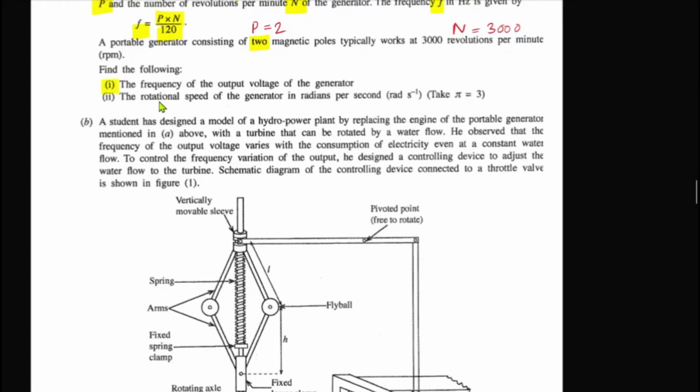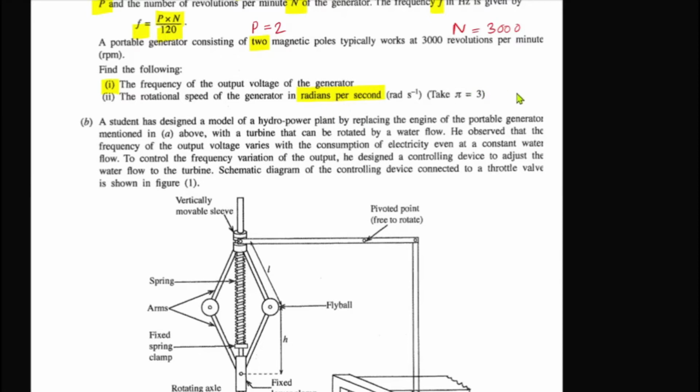Then thereafter, let's move on to the second problem: the rotational speed of the generator in radians per second. We need the rotational speed in radians per second. So what is the parameter that we have to find here?